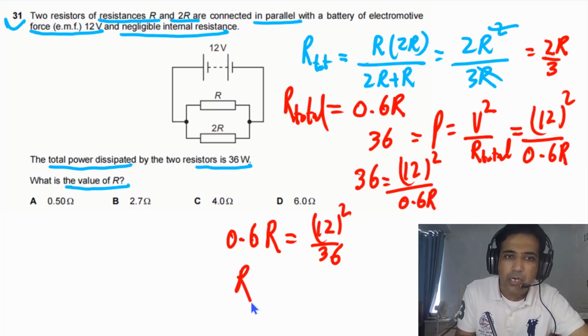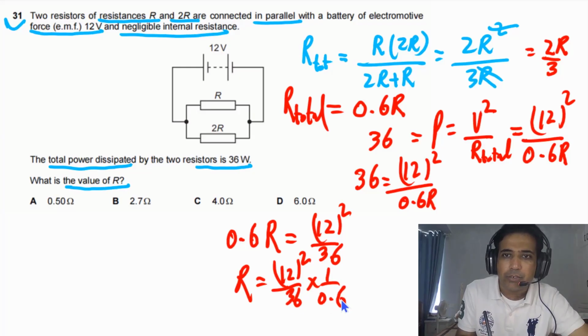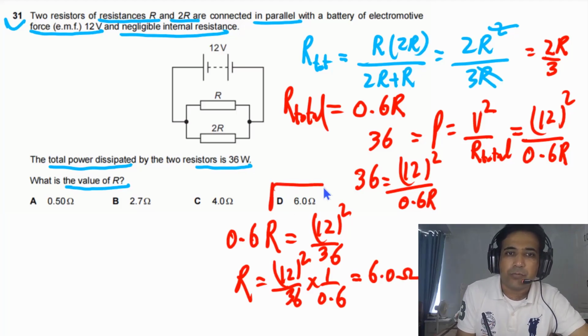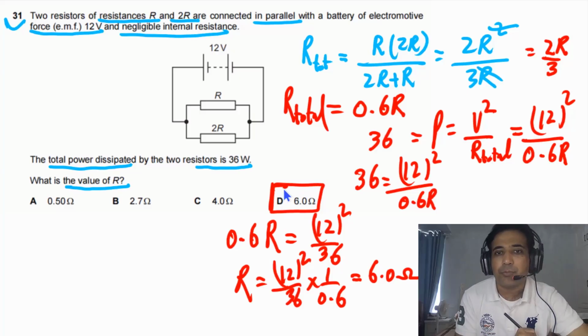We need to find out R, so we can divide both sides. So this is 12 squared divided by 36 multiplied by 1 over 0.6. If we solve this one, our final answer will be equal to 6.0 ohms. So this is the final answer, and this is how you can approach this problem.